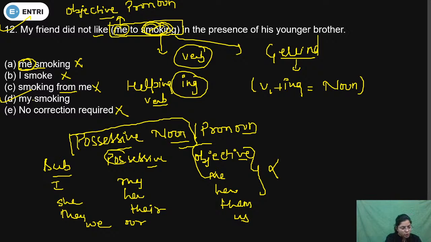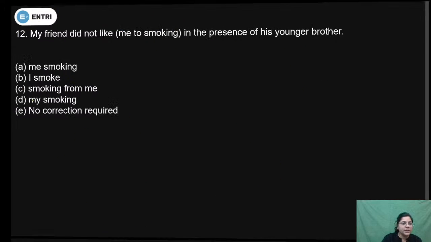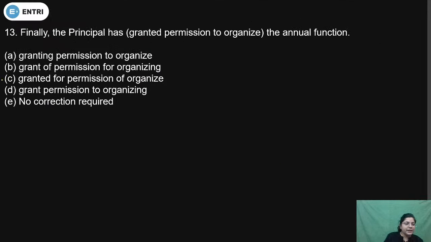Is it clear to all the students, Vani, Rani? Yes, Vani, D is the correct answer option. If you have any doubt regarding this point, you are free to ask. Just tell me, is it clear? Because before a gerund we always use the possessive case of noun and pronoun. Okay, now come to the next question. Vani dear, is it clear?